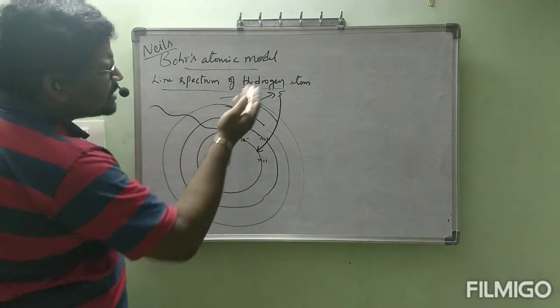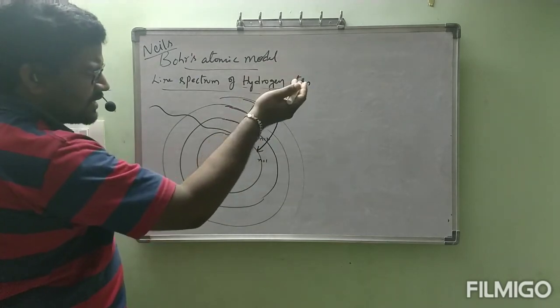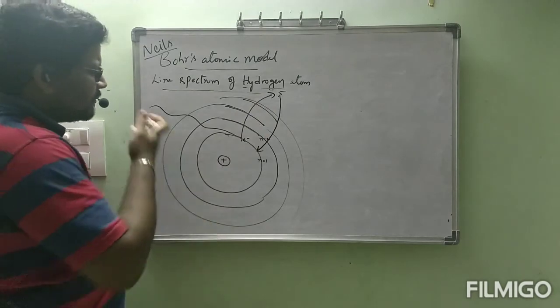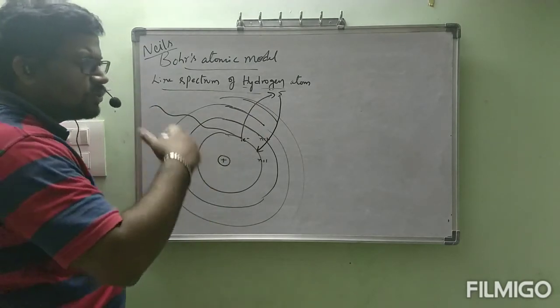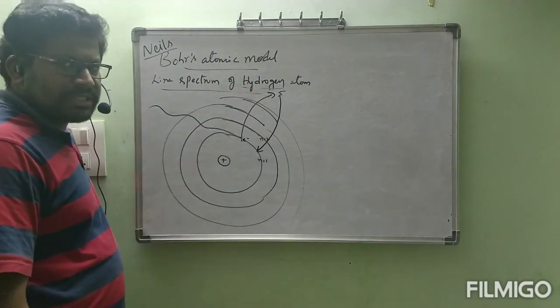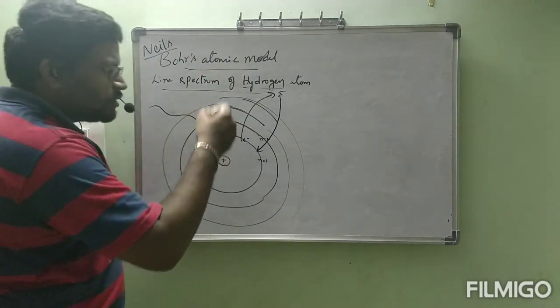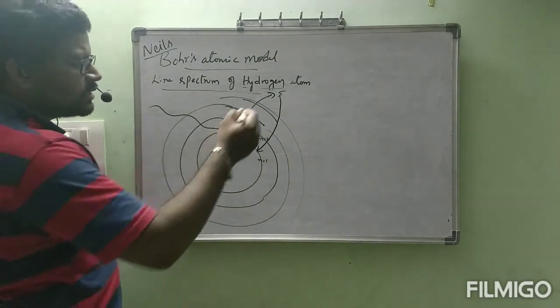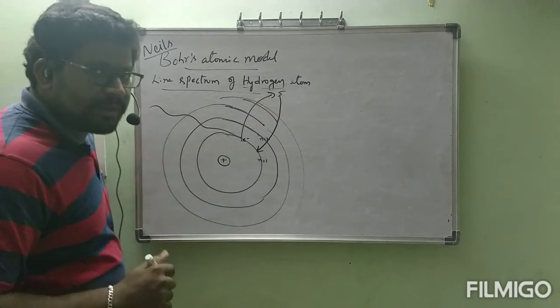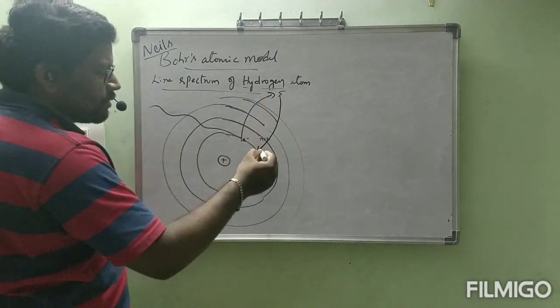Why is this electron going to higher energy, and why is it coming down again? Because it got the energy. We are forcing that electron to go to higher energy. Is it correct or not? We are forcing that electron to go to higher energy because it got the energy. But in that higher energy it is not stable at all. So again it should come to the ground floor.